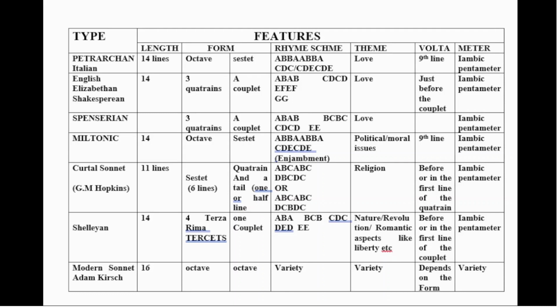It is actually the poet who decides the place of volta. The 6th column refers to the poetic meter. So far as the poetic meter is concerned, only modern sonnet is an exception. Except modern sonnets, almost all other types use iambic pentameter.